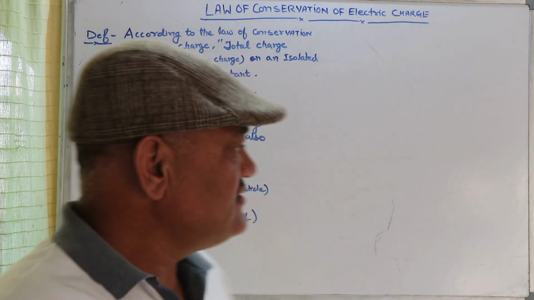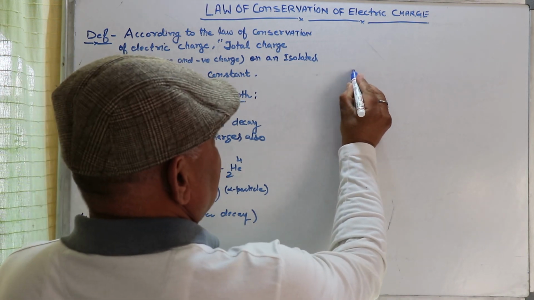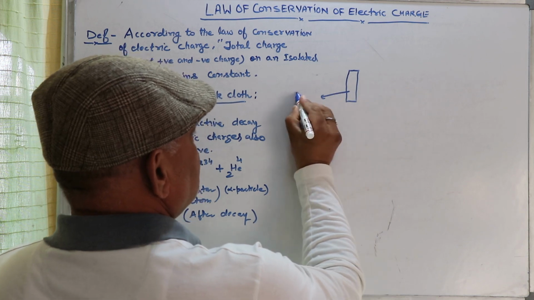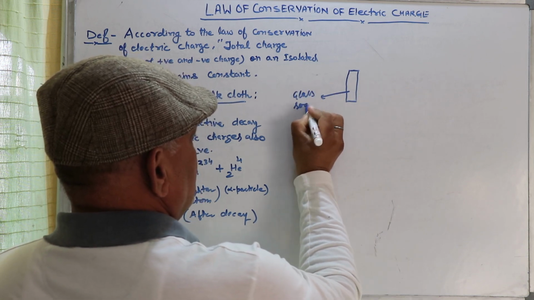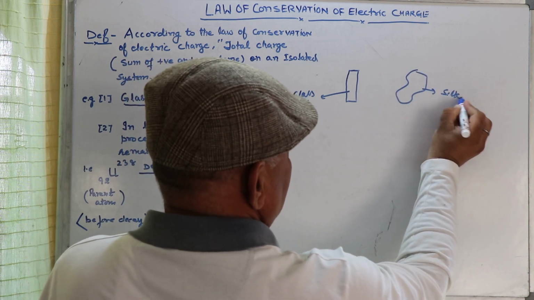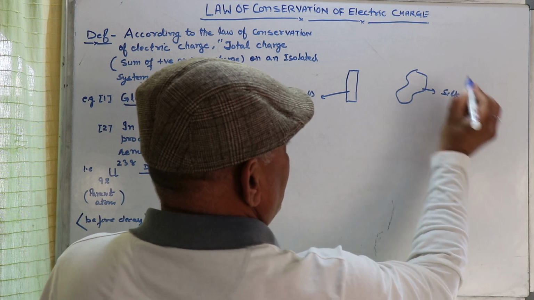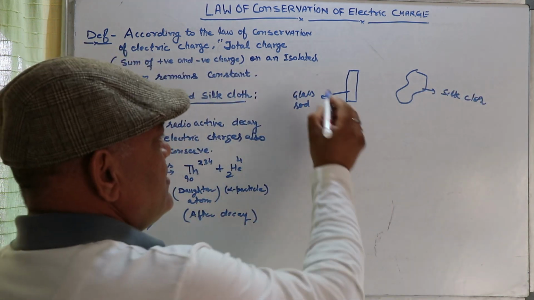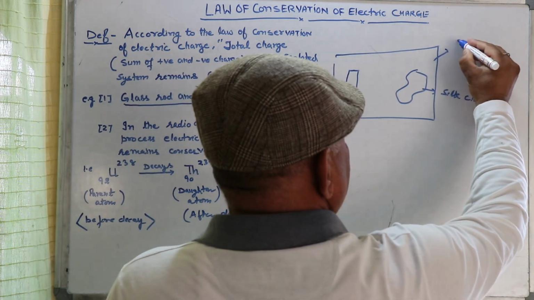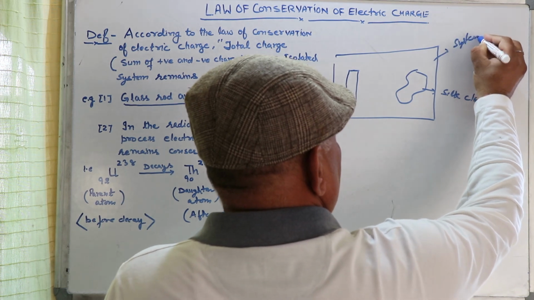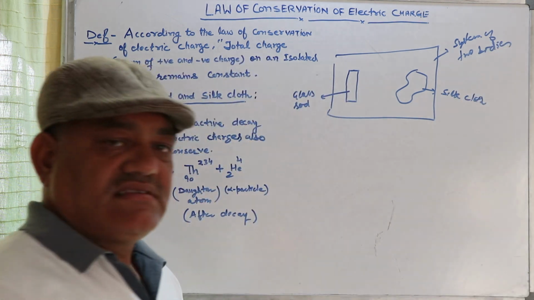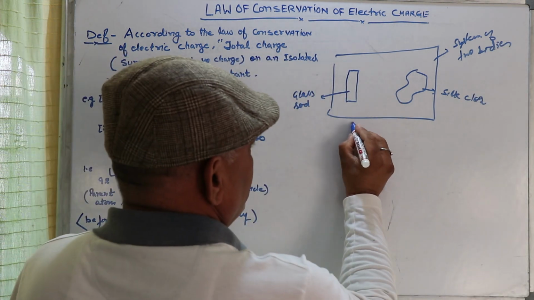Let us discuss it. This is our glass rod and this is the silk cloth. Here is the system of two bodies. Now, this is the case of before rubbing.